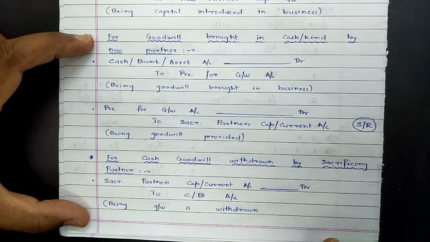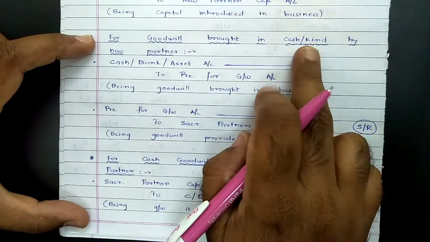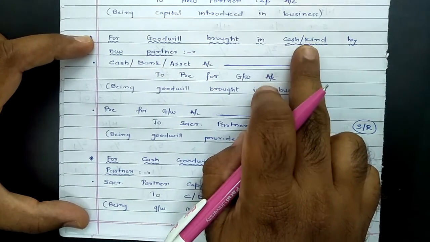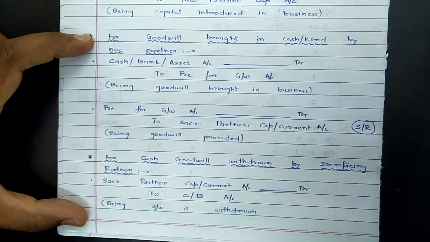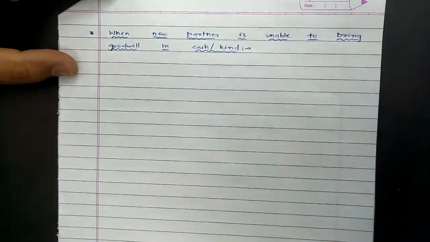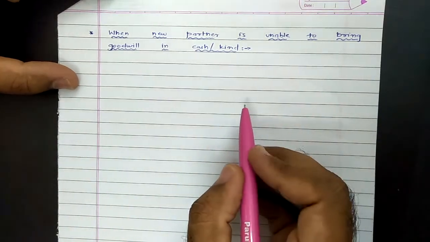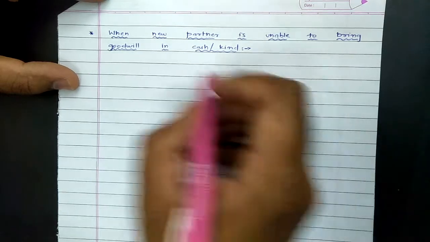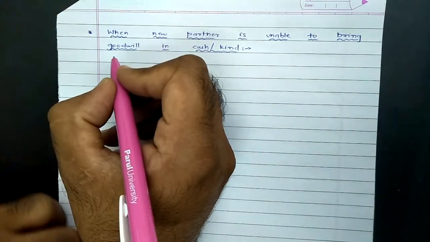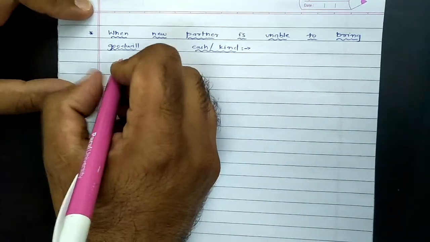Then there is a further possibility when the new partner is unable to bring goodwill in cash or in kind. What would be the entry in that case? As the new partner is unable to bring it, we are going to charge his account.